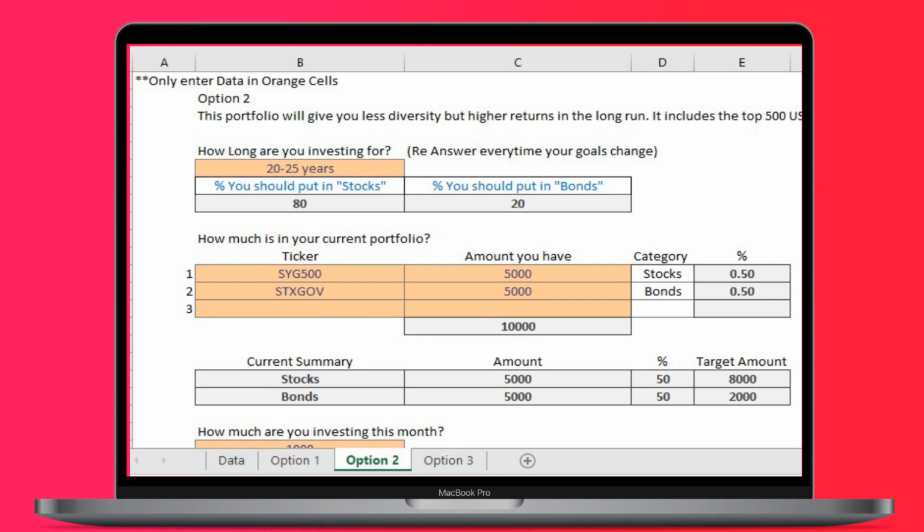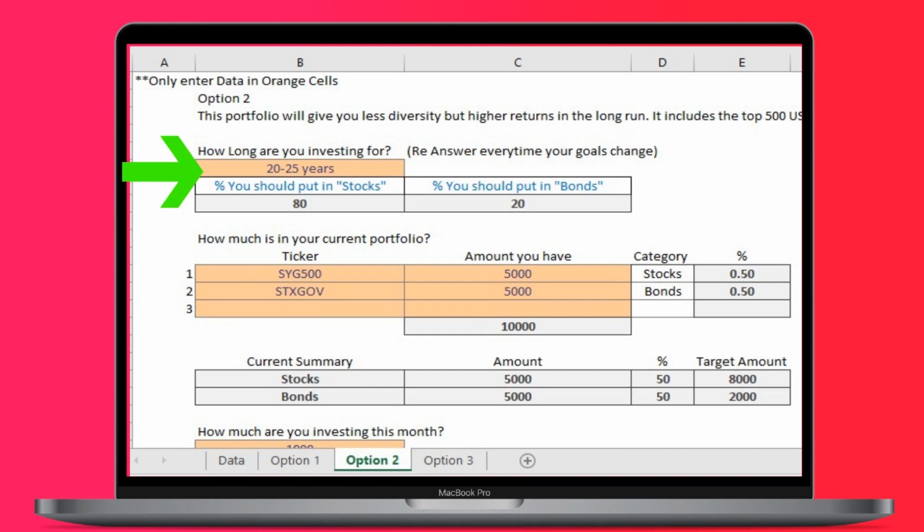We are going to keep our investing simple with 3 ETFs at most. You can add more diversity and more ETFs as you do more research. We will only fill out the orange cells and the sheet will do the rest. I made 3 options of portfolios using different ETFs. The sheets are identical on each option, so the steps we learn here can be used on all.